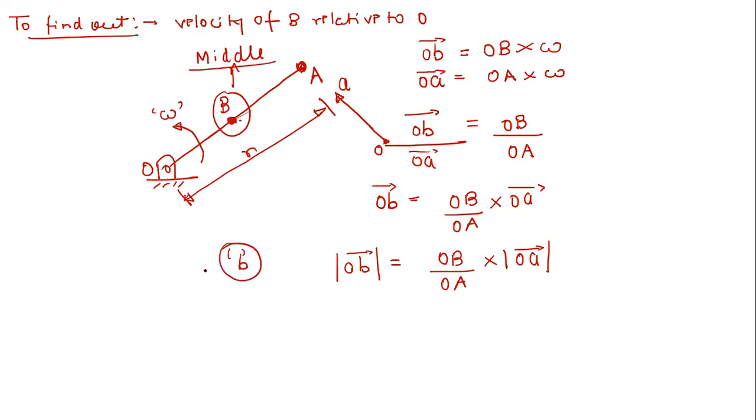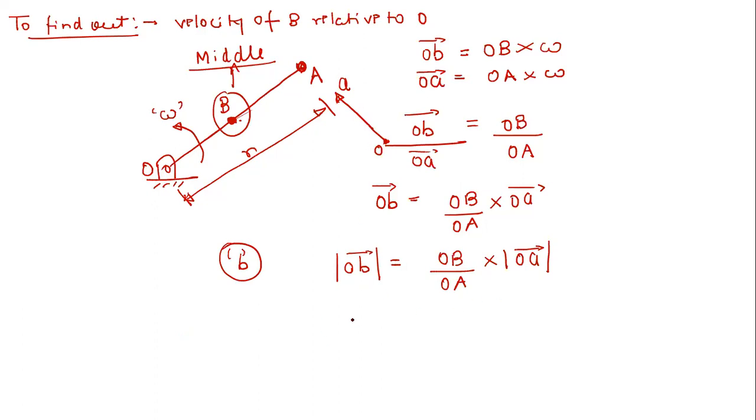Think about that. I am just considering this point B in the middle of this link OA. So where am I going to mark it?